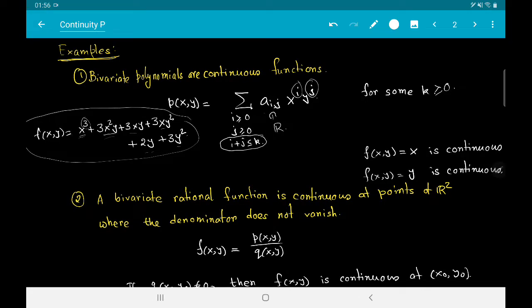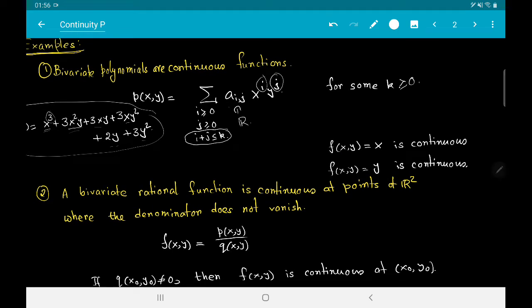In order to show that this is continuous, note that we only need two things. The first is that f(x, y) equal to x is continuous, and the second is that, let me call this g to avoid confusion, g(x, y) equal to y is continuous. It is very easy to show that these two functions are continuous.